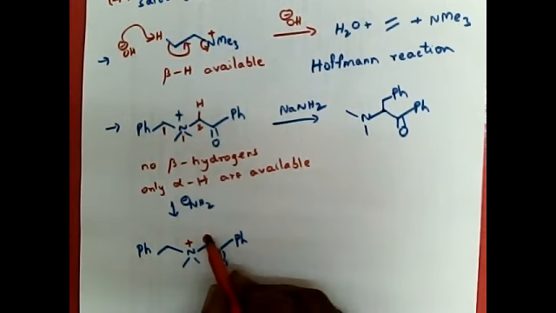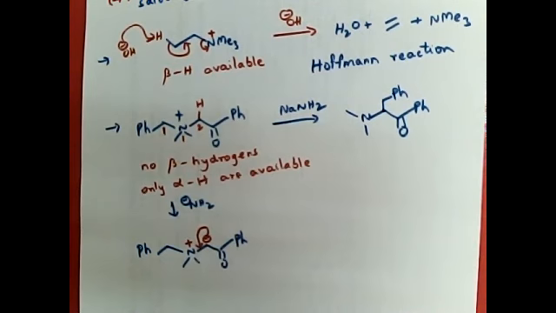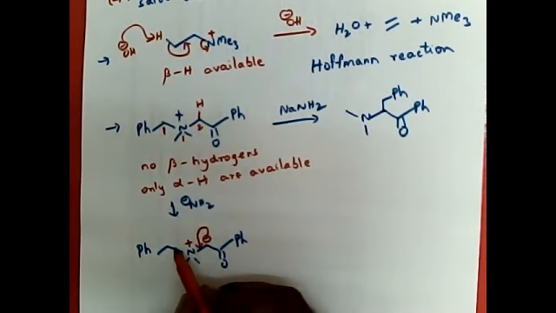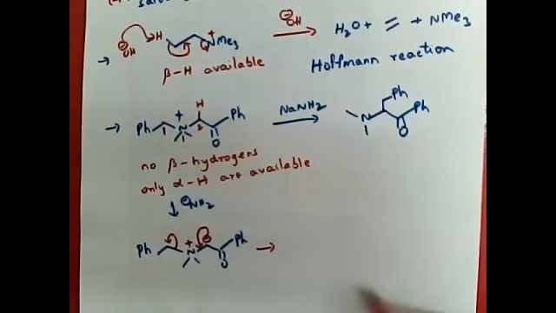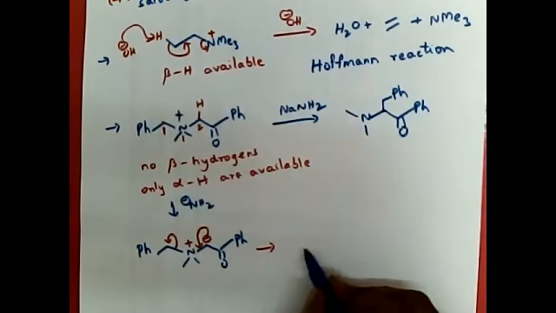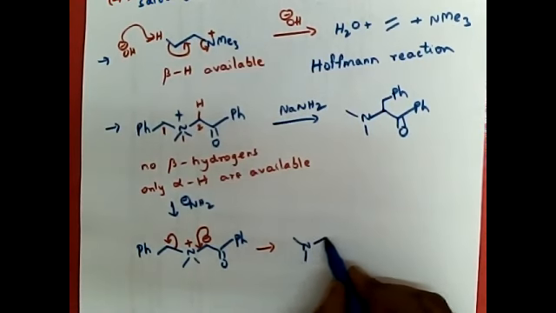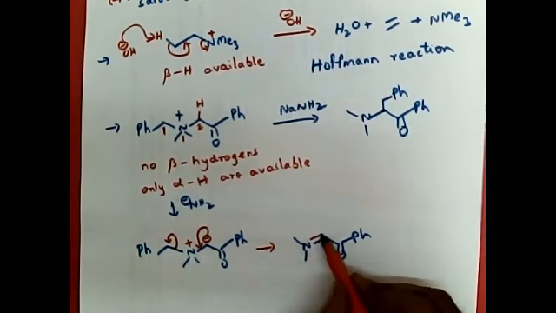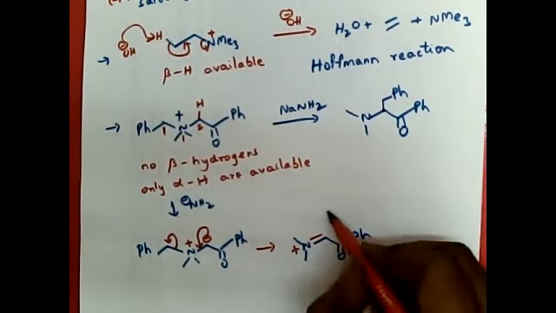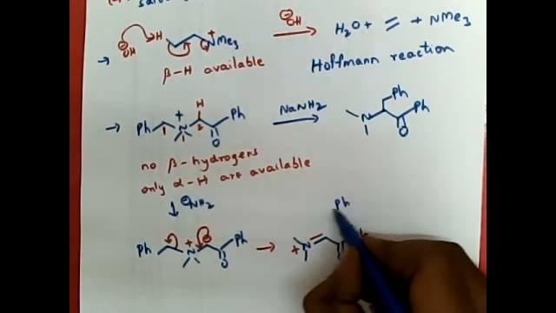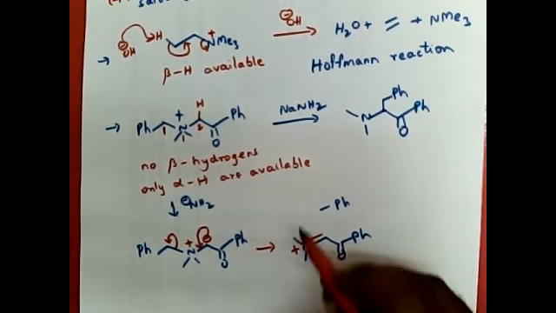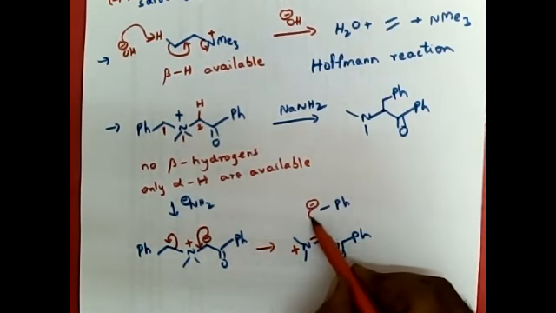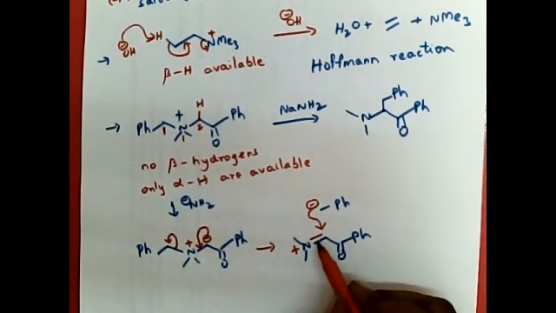This negative charge now will polarize towards the quaternary ammonium nitrogen, so that this carbon-nitrogen bond will break down and give you a benzyl anion. Of course, the positive charge is there. Now this benzyl anion will attack here, so that this double bond will polarize towards nitrogen.